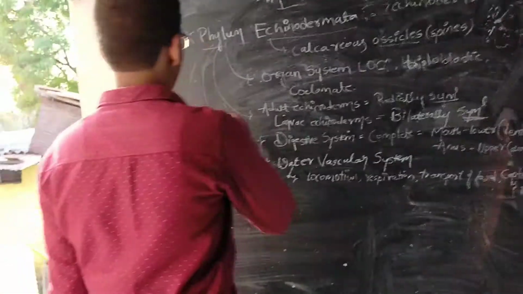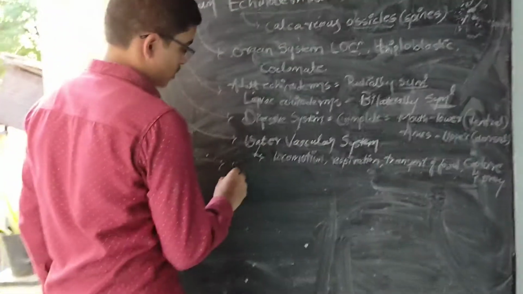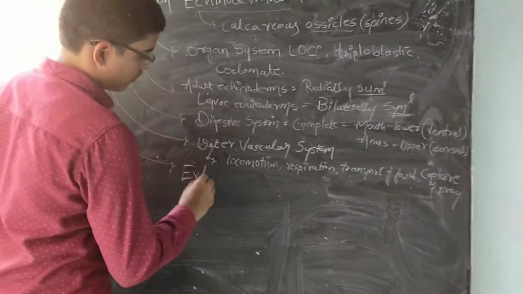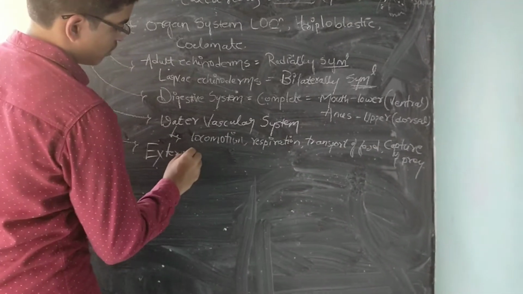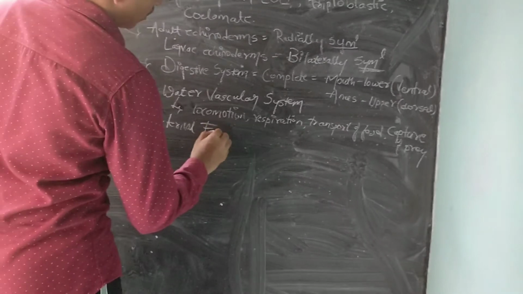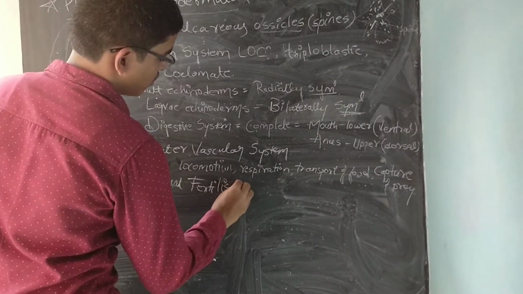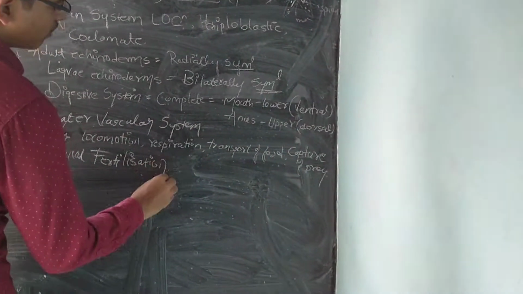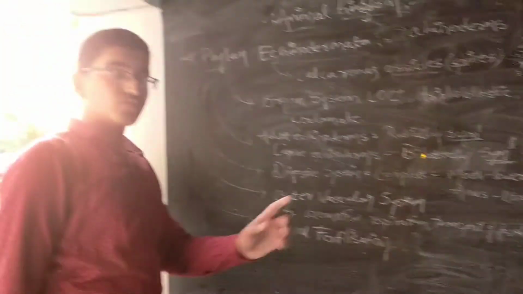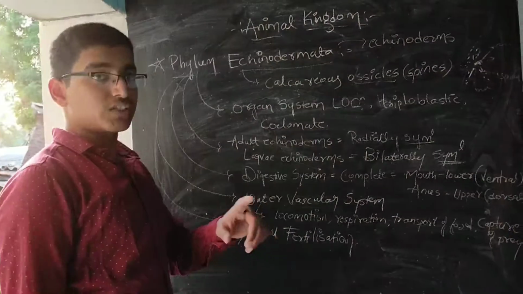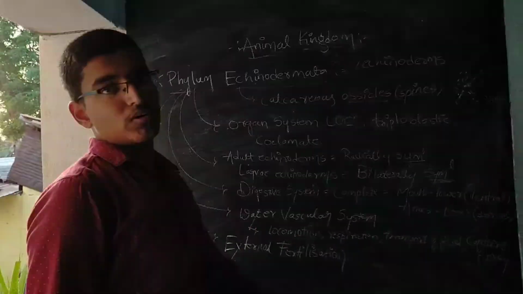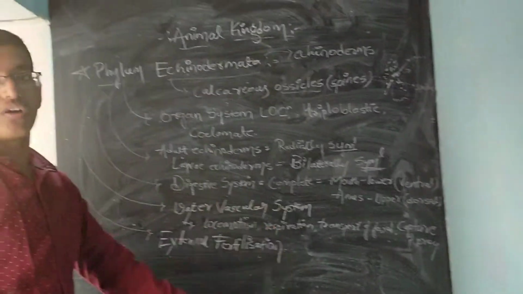When it comes to fertilization, they have external fertilization. What do you mean by external fertilization? The fusion of male and female gametes takes place outside the body of the female organism, usually in the water medium.